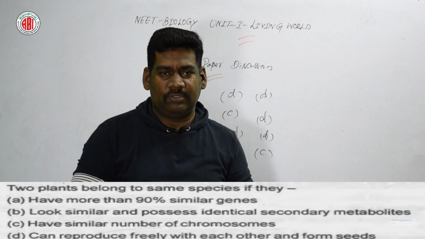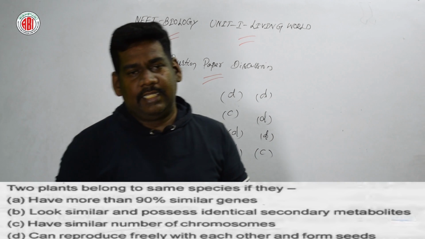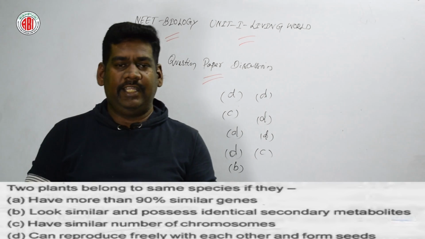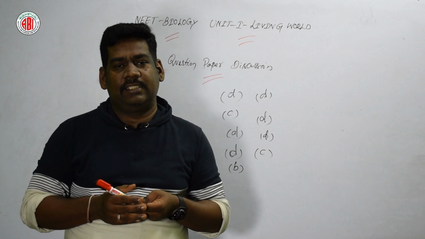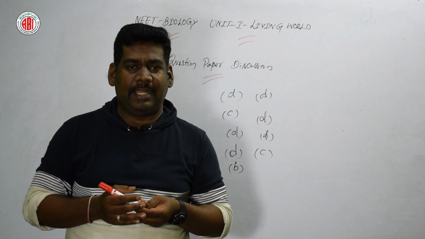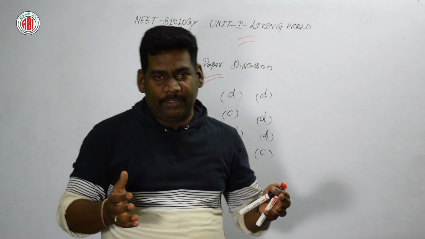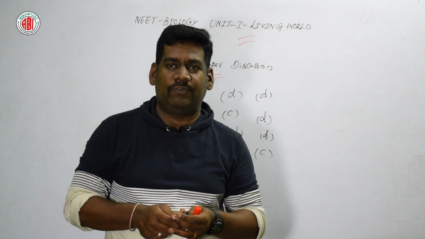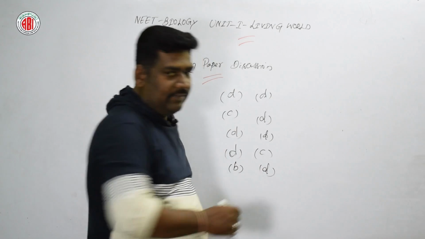They can reproduce freely with each other and form seeds. So interbreeding is very easy for such plants. So the answer for this question is option D. They can reproduce freely with each other and form seeds. Option D is the right answer.